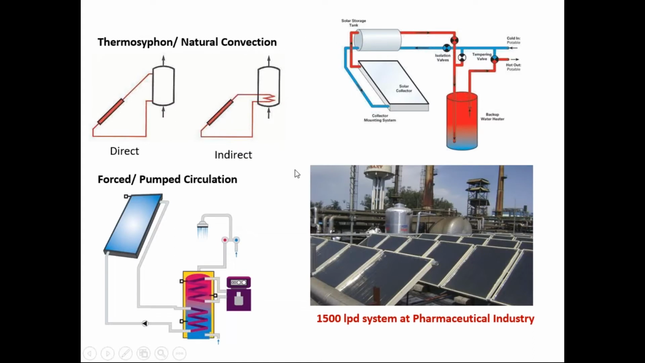And these are the various types of flat plate collectors. You can say this is the direct circulation or natural convection type of solar hot water system based on flat plate collector.